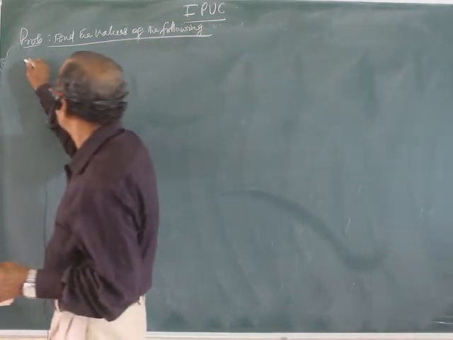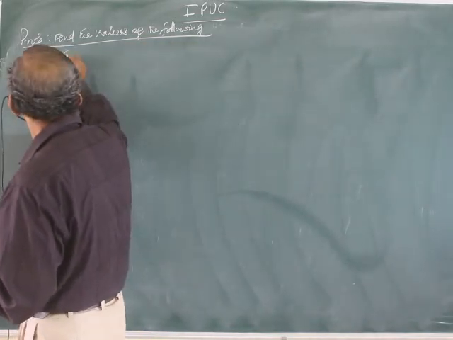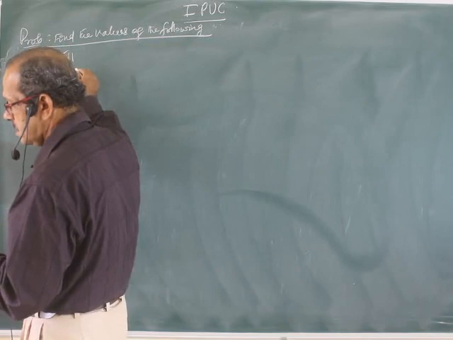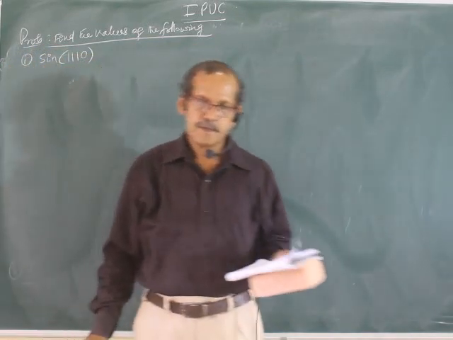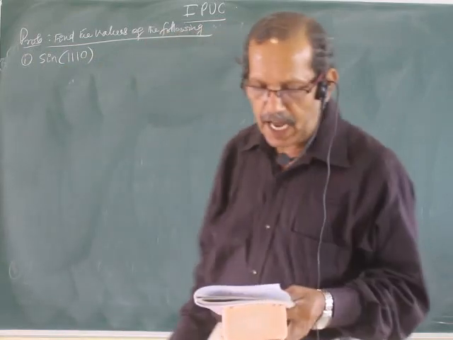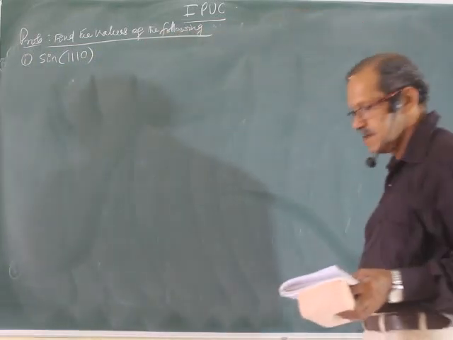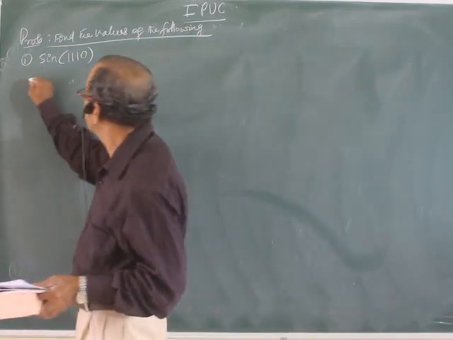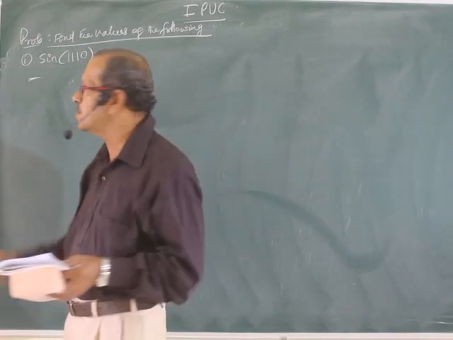Write slowly, carefully. Sine of 1110. Now you know the method. If the given angle is more than 360, what you have to do?